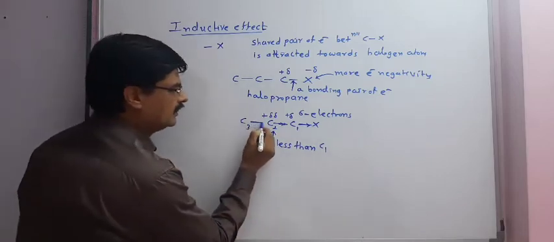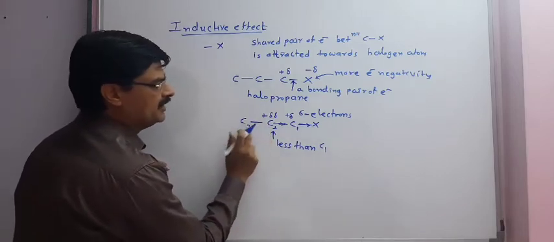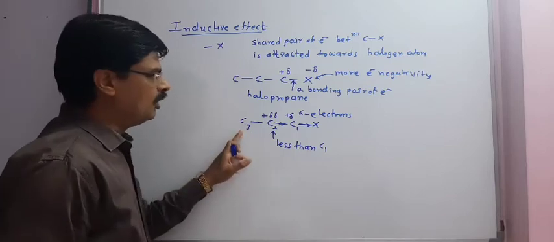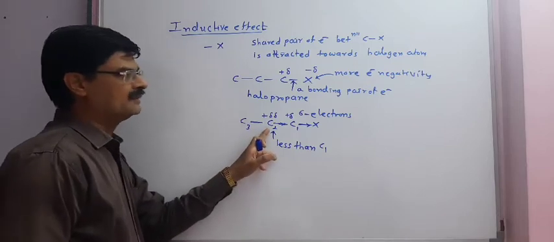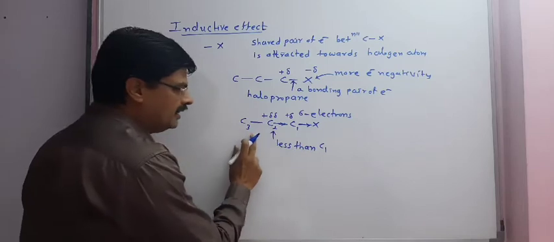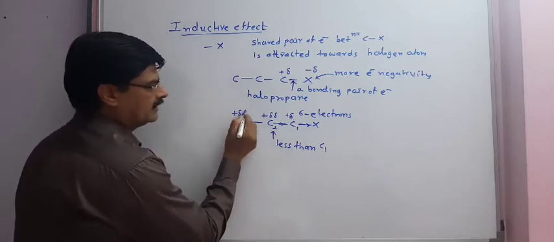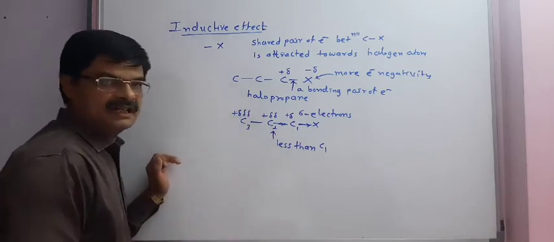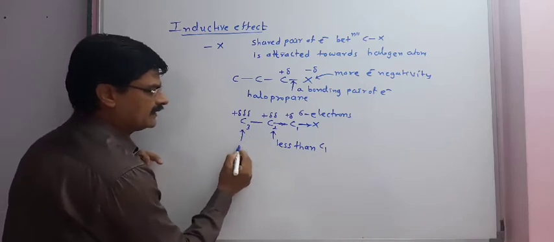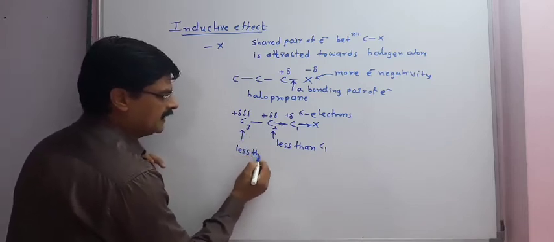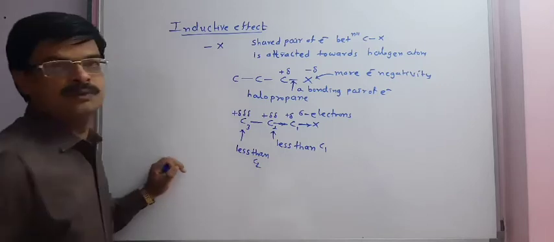Same way, sigma bond which is present between C2 and C3 will also be attracted towards X, and ultimately it will get plus delta delta delta charge. It means it is even less than C2.